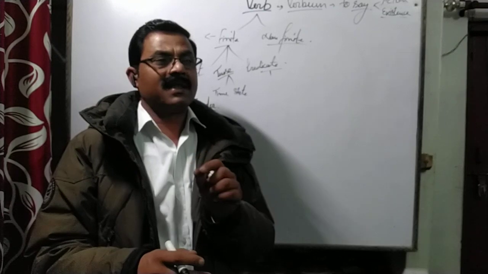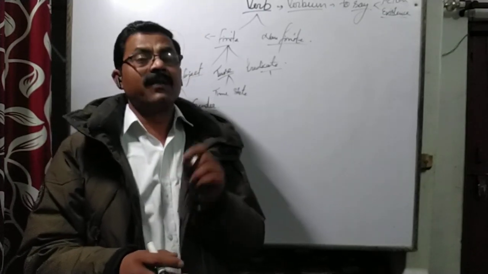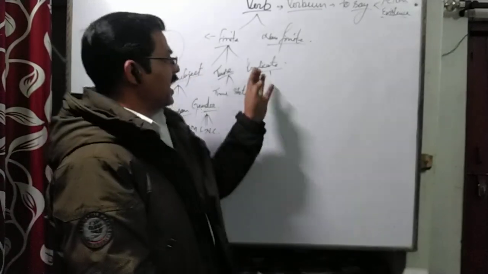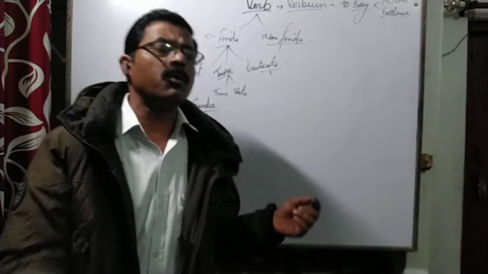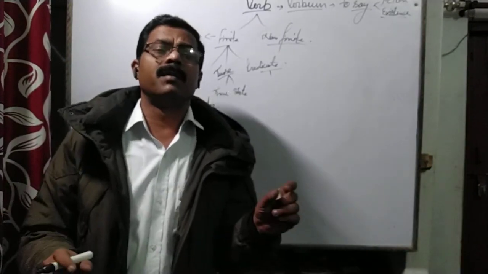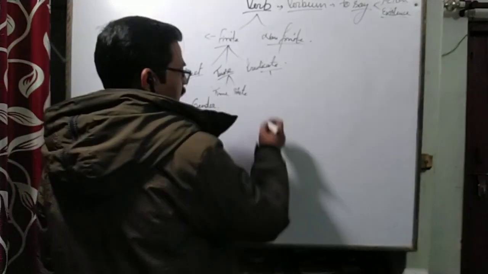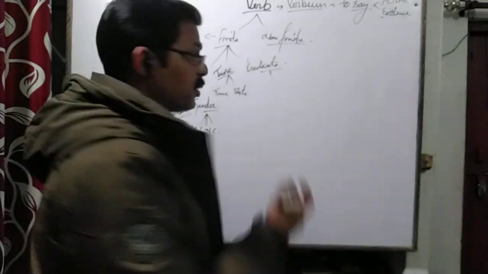Subject means the existence about whom we say something, and predicate means the information that we give about the subject. So predicate means to become an information. If your group of words becomes a complete information, then it becomes a predicate, and the words that are capable of becoming predicate are said to be finite.